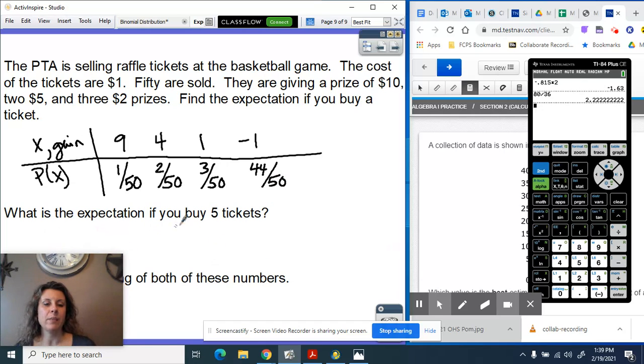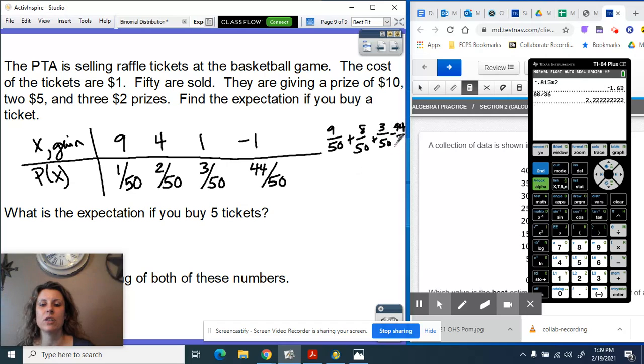We want to find the expectation for a ticket and then 5 tickets. Okay, so for just the single ticket, we would, again, multiply down and add across, or you could plug and chug in your calculator. I'm just going to go ahead and multiply down. So we have 9/50ths, 8/50ths, 3/50ths, and negative 44/50ths.